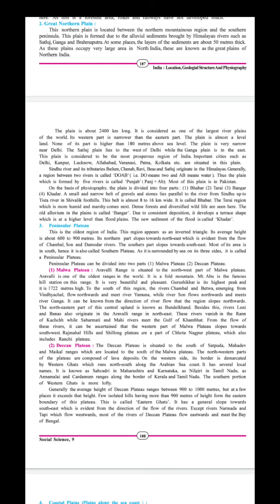This range is located to the south of this region. The rivers Chambal and Betwa, emerging from the Vindhyachal, flow northwards and meet the river Yamuna, while the river Son flows northwards and meets the river Ganga. From the direction of the rivers flowing, it can be known that the region slopes northwards. The northeastern part of the central upland is known as Bundelkhand. Do you know what Bundelkhand is?